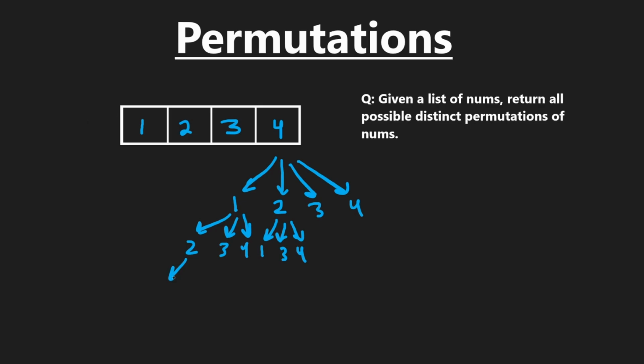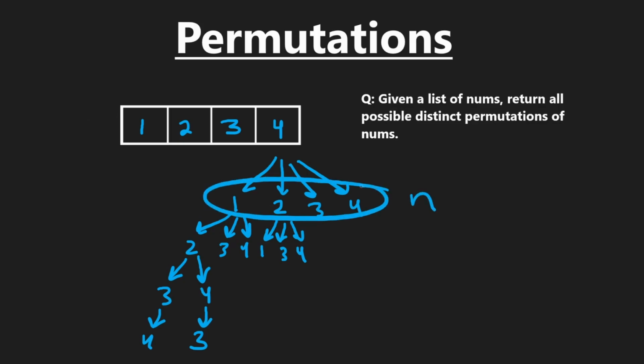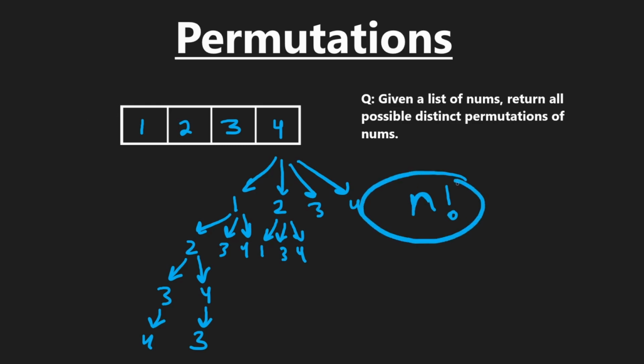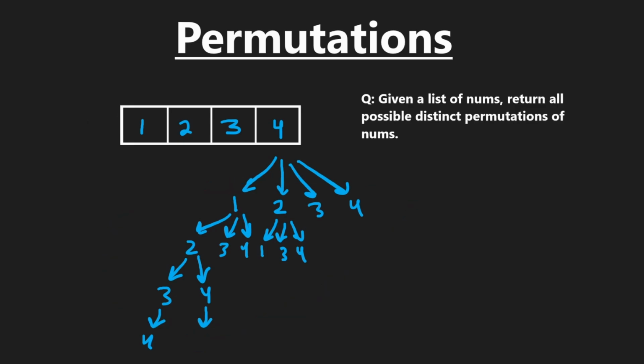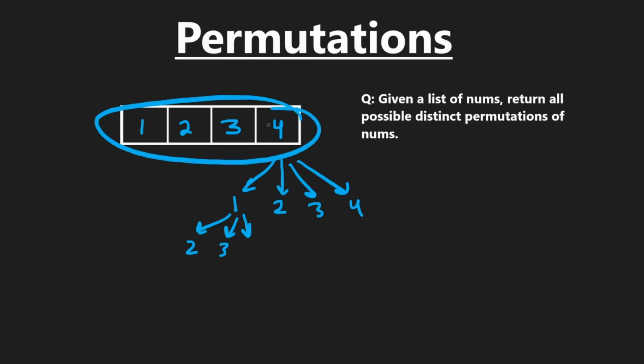And we can continue doing this decision tree like this. Here we'd have 3, 4, here we'd have 4, and here we'd have 3, and then this would be 1 permutation, a second permutation, and we could expand the tree just like that. We have n children here, and here we have n minus 1, and then we keep going like that until we get down to 1. So multiplying all these out will give us a time complexity of n factorial. That's where this comes from. And this is a perfectly valid way to think about it, but coding it up this way is a little bit more annoying in my opinion, because you have to remove from this array to expand upon the children paths.